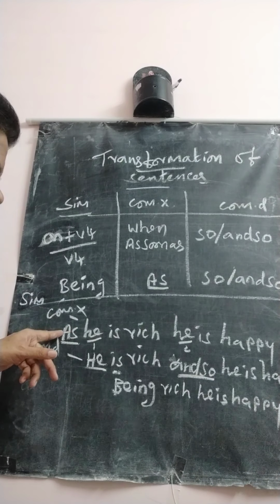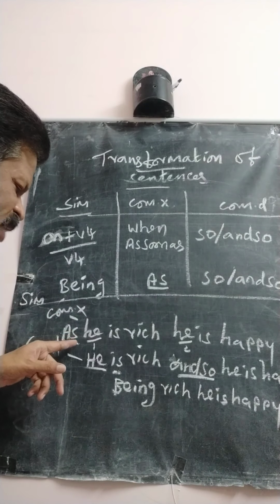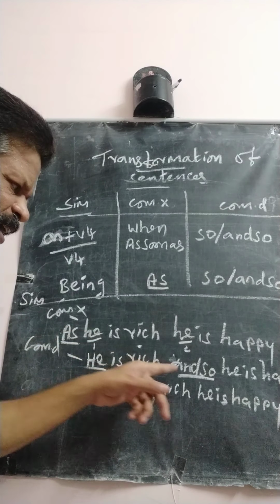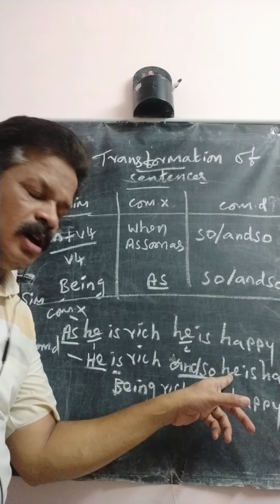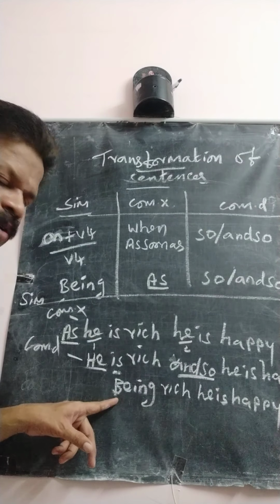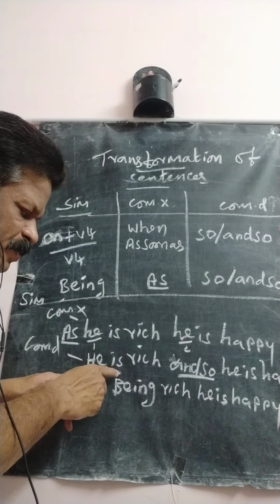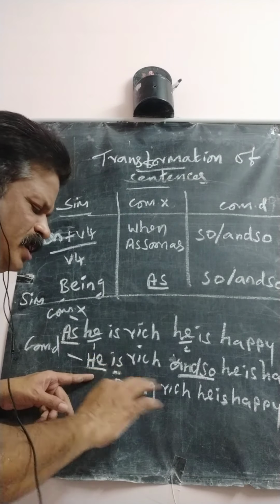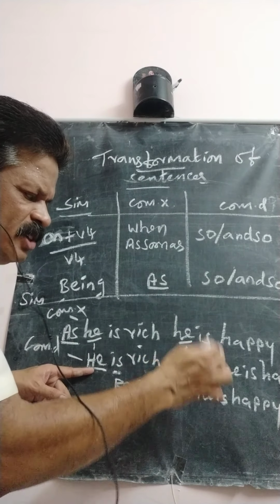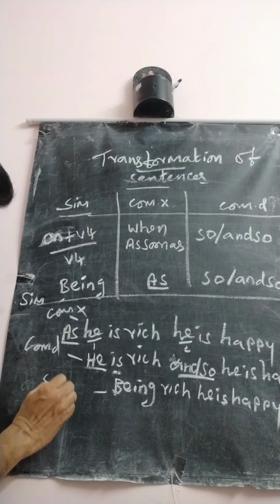You find here as, a subordinate conjunction, so this is a complex sentence. When you change this into a compound sentence, you remove the subordinate conjunction and add a coordinate conjunction before the second subject. When you change this into a simple sentence, you find here the be form verb is. Instead of is, just add being only. Just remove this he. Being rich, he is happy. That's all. This is a simple sentence.